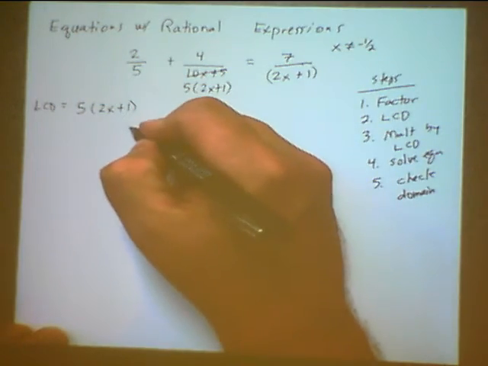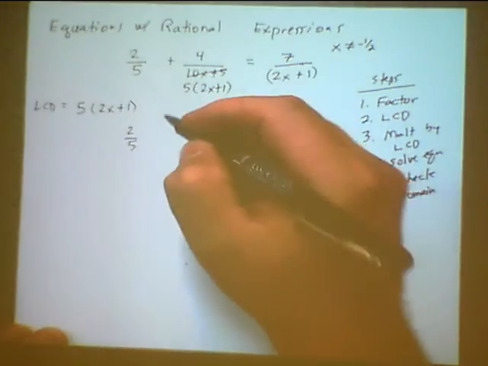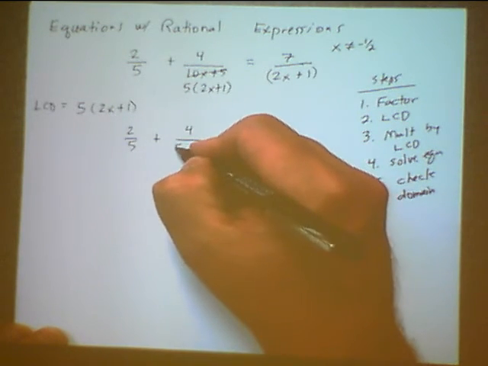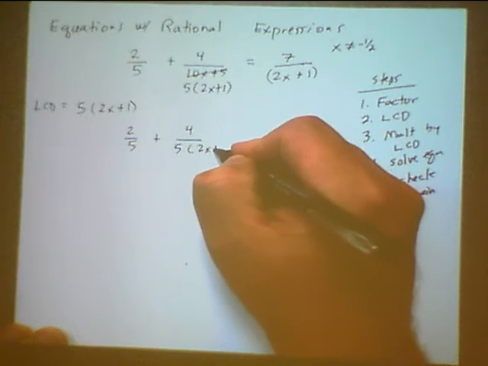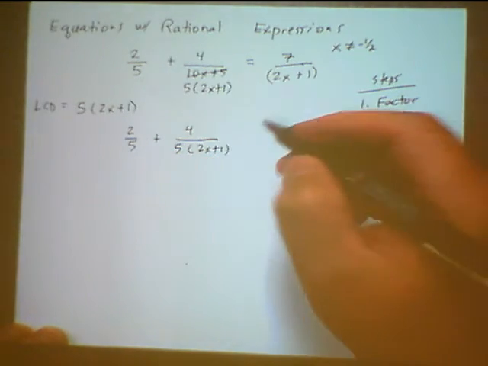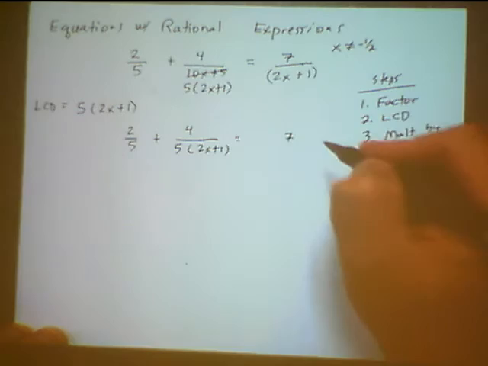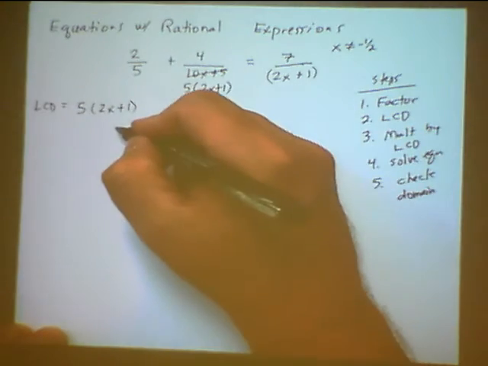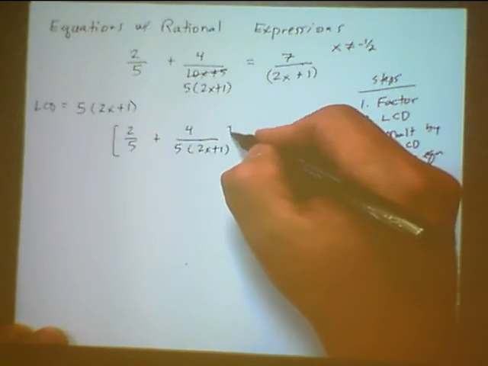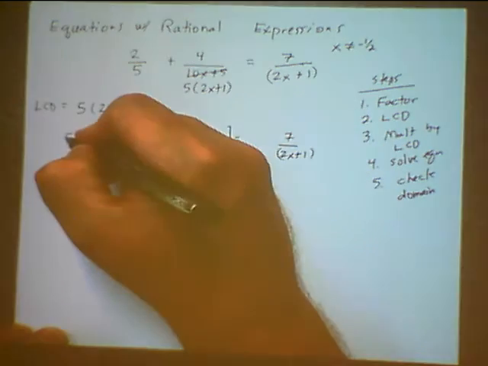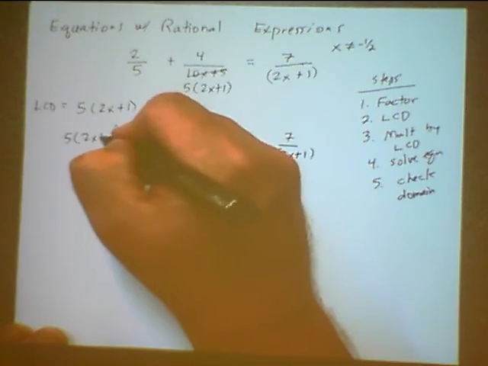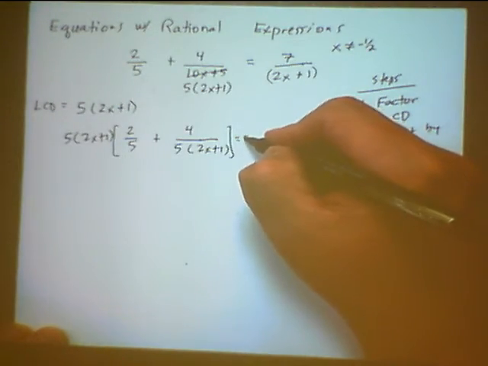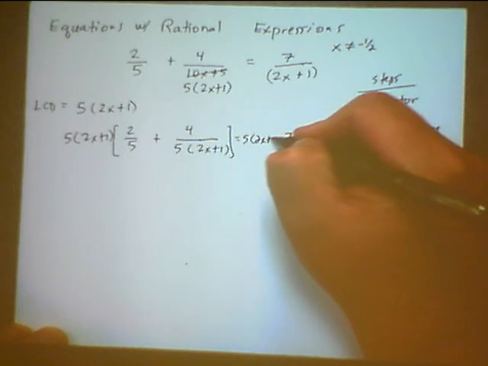Now, I'm going to multiply both sides of this equation by this LCD. I'll put some brackets on the left-hand side. Multiply by 5 times 2x plus 1. And the right-hand side, 5 times 2x plus 1.